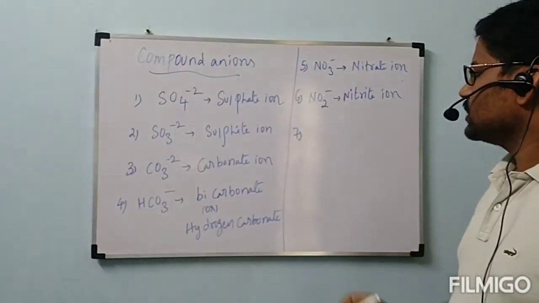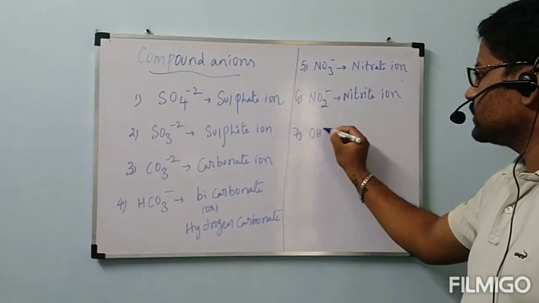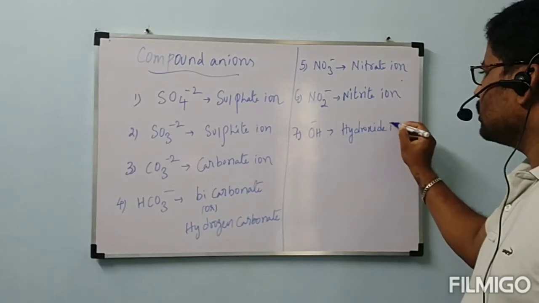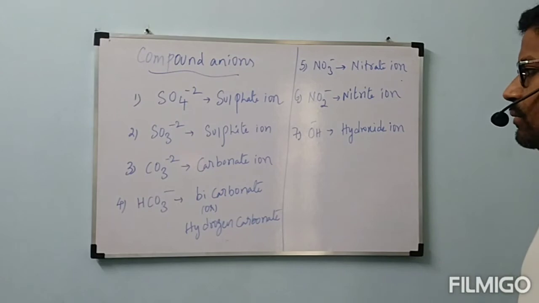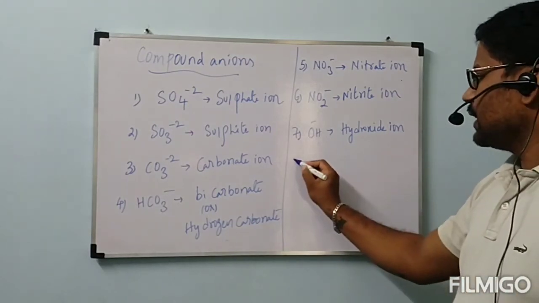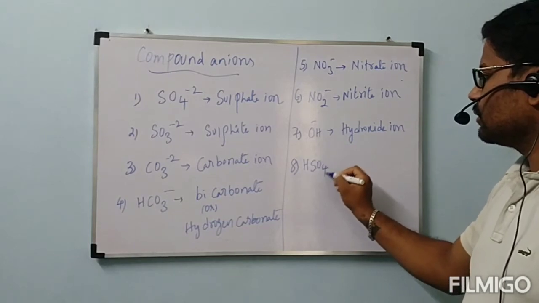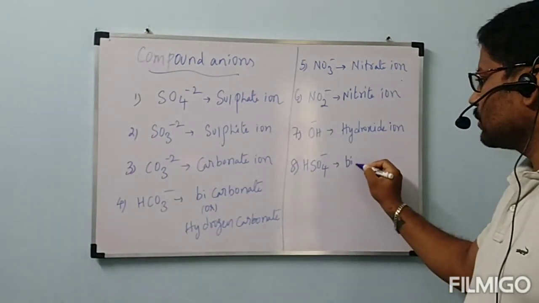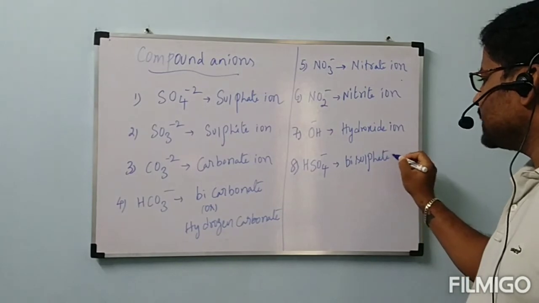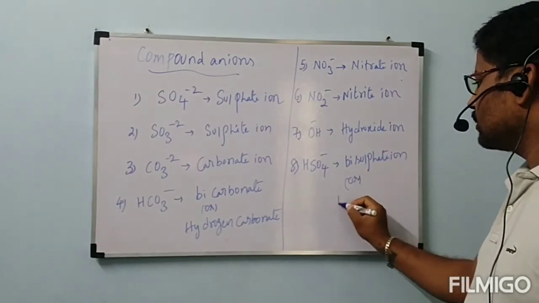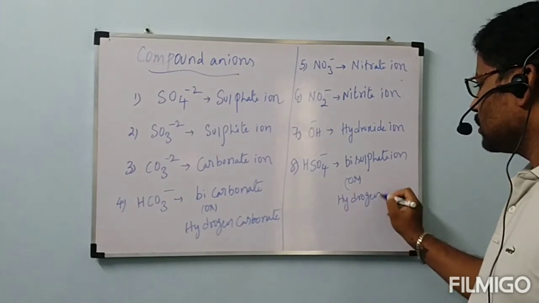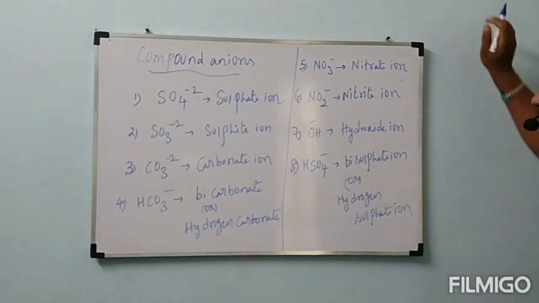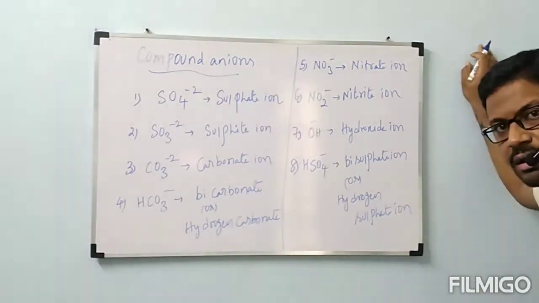Next, seventh one, OH-, hydroxide ion. Eighth one, HSO4-, is called bisulfate ion or hydrogen sulfate ion.